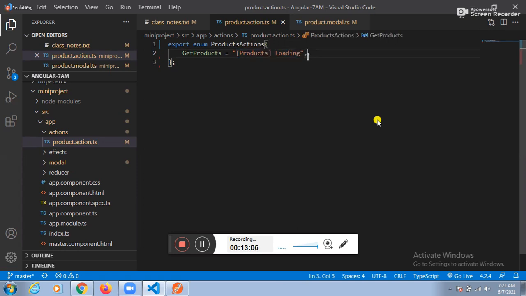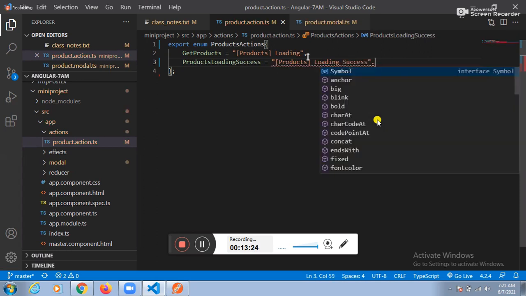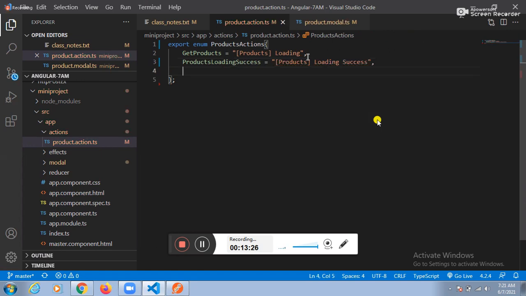What is the next idea? Products loading success. See this one here. Products loading success. Guys, can you tell the one more idea?